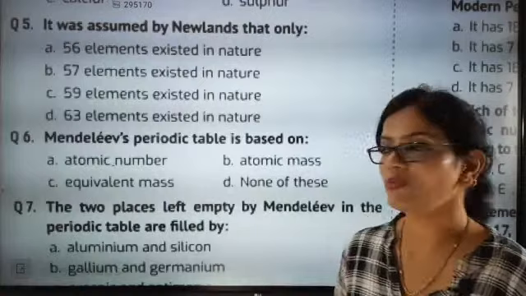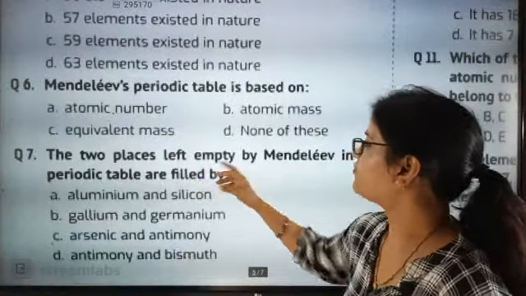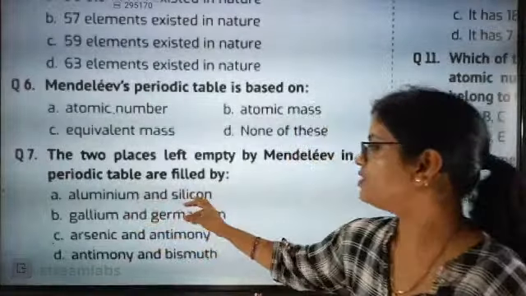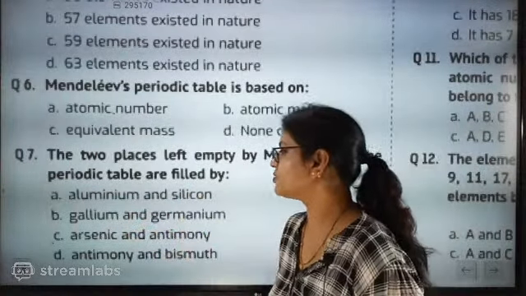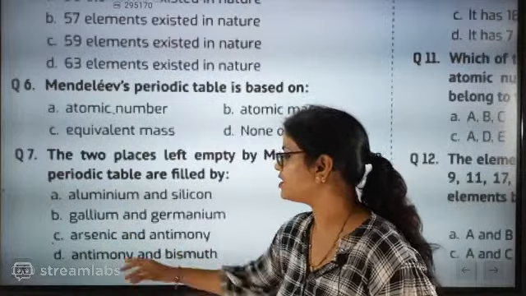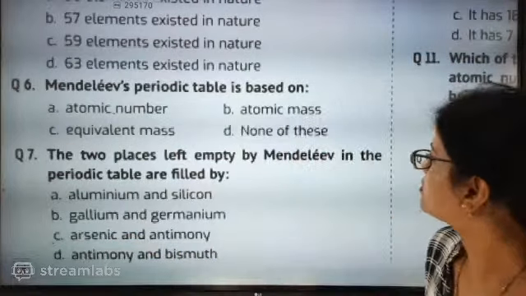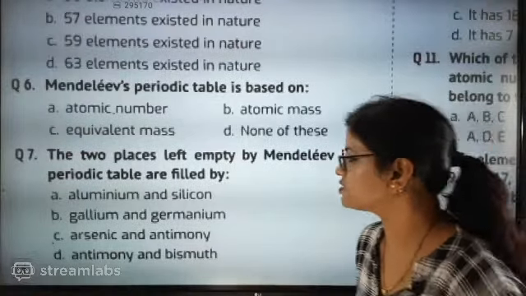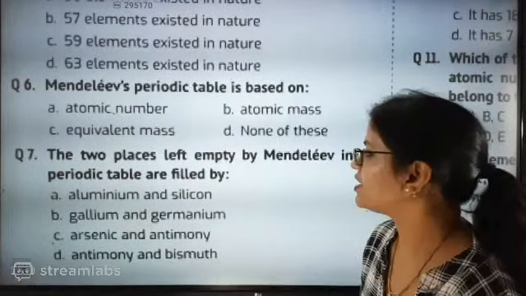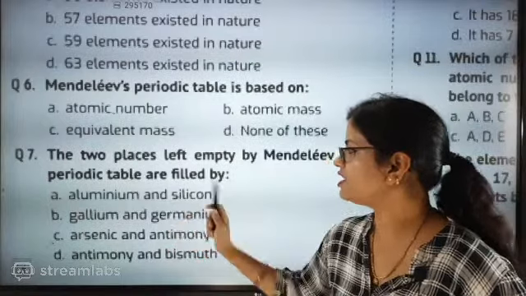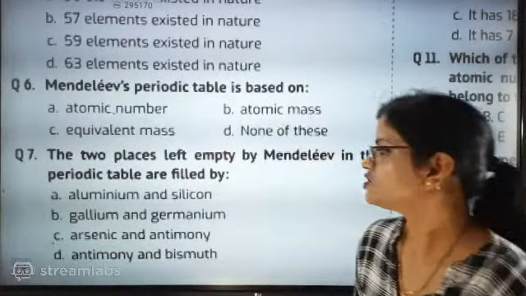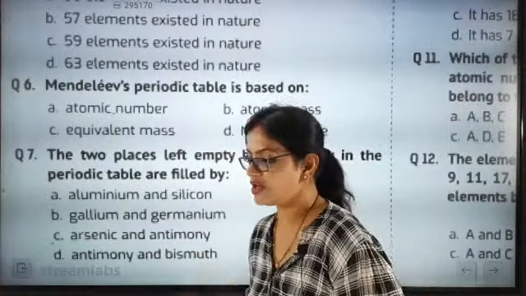It was based on atomic mass. The two places left empty by Mendeleev in the periodic table are filled by gallium and germanium, not aluminium and silicon, or arsenic and antimony and bismuth. So whatever place it is exactly, antimony and bismuth is not the correct answer. Arsenic and gallium, aluminium and silicon were not there together. Silicon was with someone else. So the correct answer is gallium and germanium.